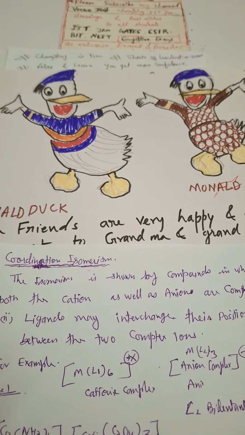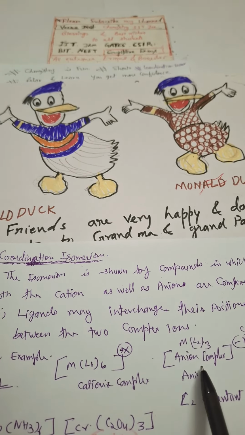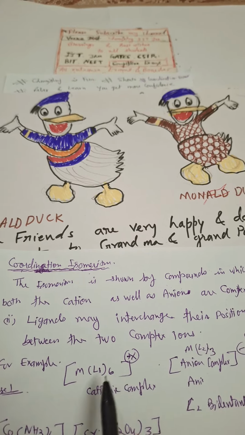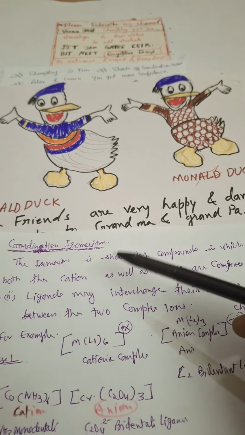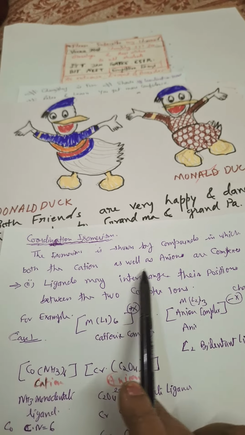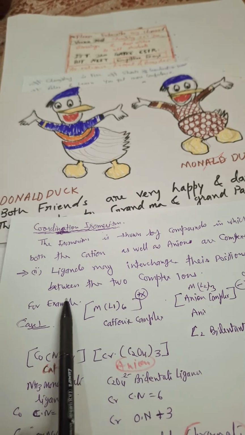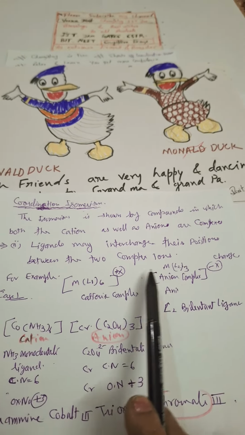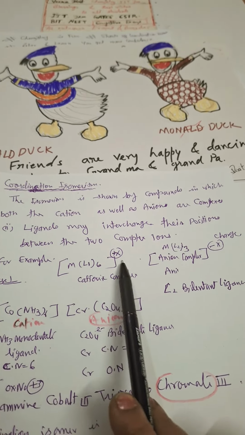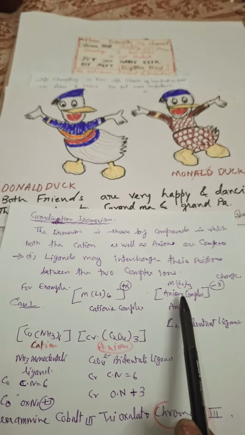Coordination isomers are the isomers in which the cation and anion both are complex and they can replace each other. Again, I will say the isomerism is shown by the compounds in which both the cation as well as anions are complex. Ligands may interchange their position between the two complex ions. Clear? So this is the cation and this is the anion. So cation as well as anion both are complex.